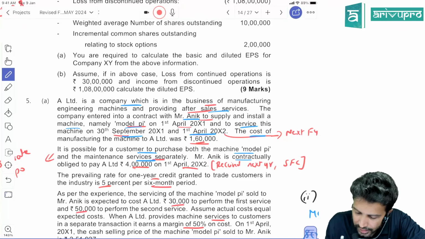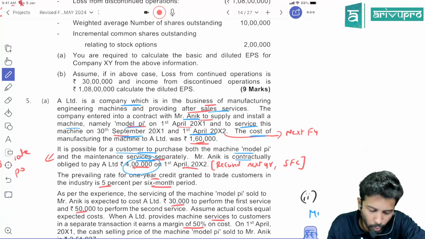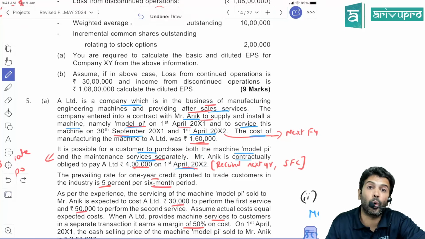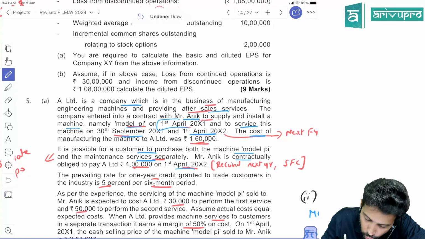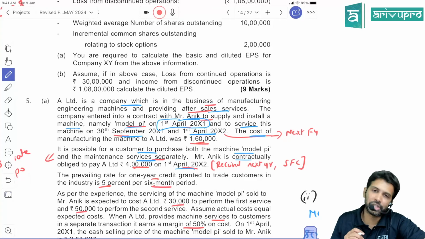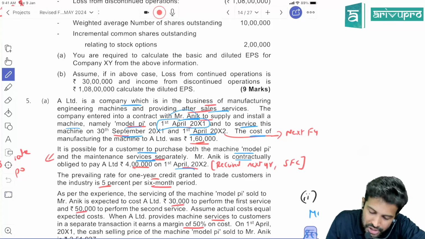Okay. Mr. Anik is contractually obliged to pay 4 lakh on 1st April 20x2. Sir, you delivered, you supplied the machinery and you installed the machinery on 1st April 20x1. But the payment you are receiving on 1st April 20x2 is beyond 1 year. So what am I indirectly hinting? SFC, significant financing component, right?